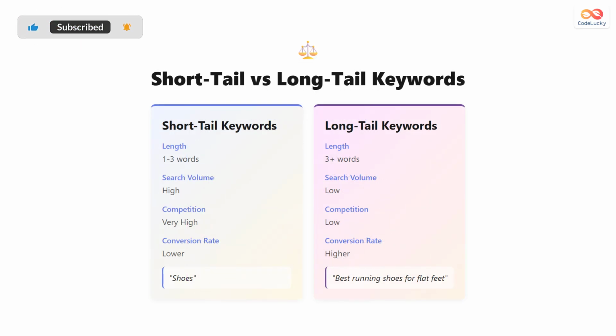Keywords vary in length and competition. Short-tail keywords are 1 to 3 words long, like shoes. They have very high search volume, meaning many people search for them each month. However, they also have very high competition, making them difficult to rank for. Long-tail keywords are 3 or more words long, like best running shoes for flat feet. They have lower search volume and lower competition, but they typically have higher conversion rates because they show more specific intent. As a beginner, focusing on long-tail keywords gives you better chances of ranking and attracting qualified visitors.